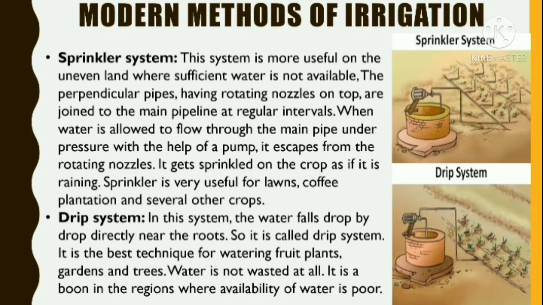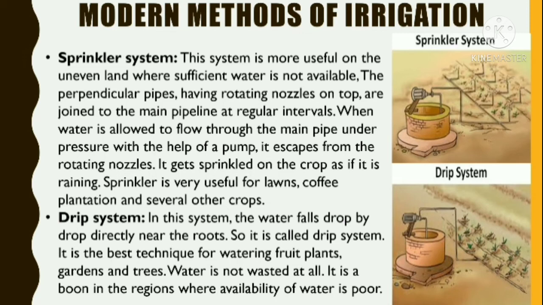The sprinkler system is more useful on the uneven land where sufficient water is not available. The perpendicular tubes have rotating nozzles on top and are joined to the main pipeline at regular intervals. When water is allowed to flow through the main pipe under pressure, with the help of a pump, it escapes from the rotating nozzles. It gets sprinkled on the crop as if it is raining. Sprinkler is very useful for lawns, coffee plantation, and several other crops.